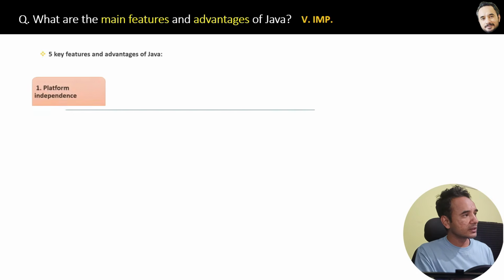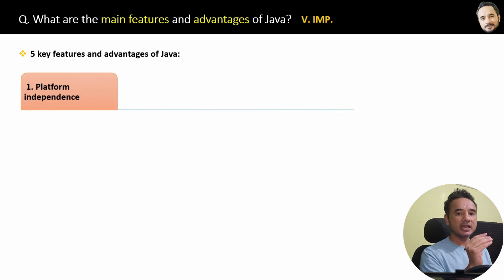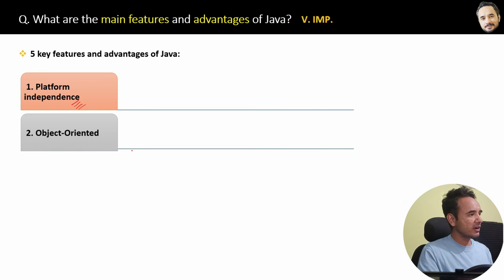The first advantage of the Java language is that Java is platform independent, meaning Java programs can run on any operating system platform like Windows, Linux, etc. The second feature is that Java is object oriented, meaning Java supports object oriented concepts like encapsulation, inheritance, polymorphism, and abstraction.